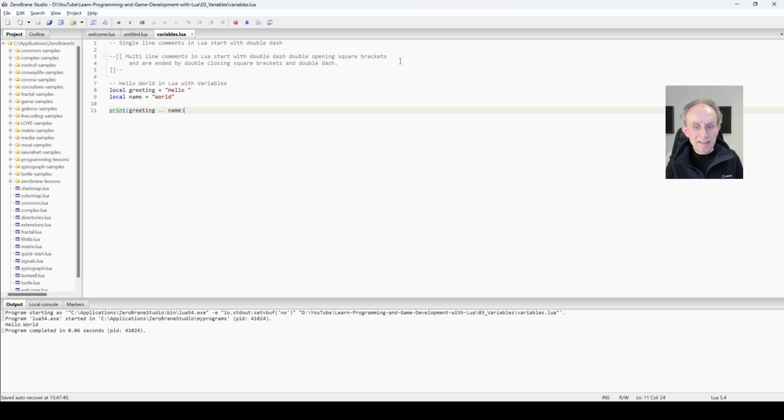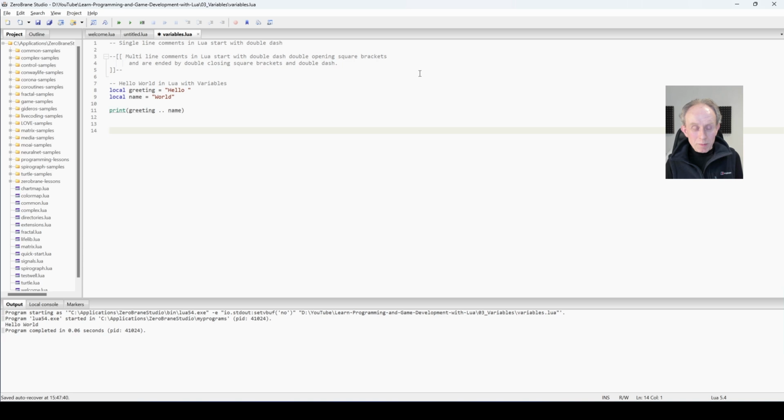Now, it's good practice in Lua to prefix your variable names with local. That limits them to the block of code that they're declared in, or if they're not declared in a block of code, the file they're declared in. If you don't put local, they're declared global automatically. Global variables are less performant, so it's better to use local ones where you can. In fact, I would go as far as to say, unless you need a global variable, you should be using a local one. I'm going to come back to the concept of scope later in this tutorial.